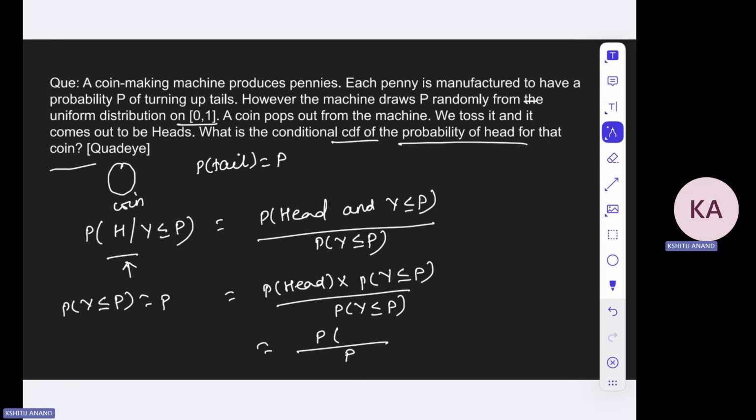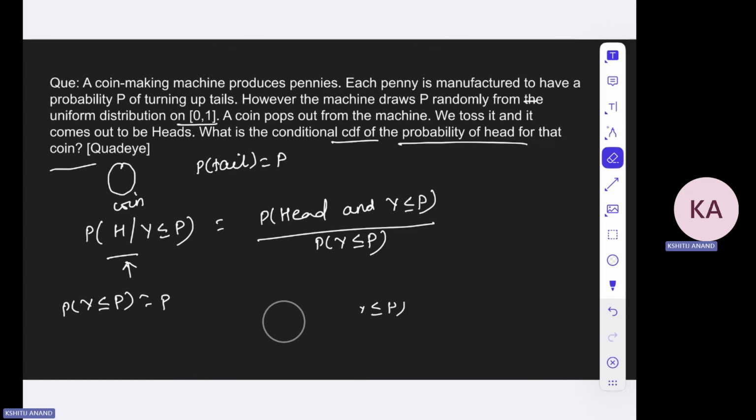Just a minute. So we have done a big mistake over here. This won't be multiplication, because obviously if you are drawing P, this head particularly is dependent upon your P, right? So you will be finding it using joint probability distribution. Kind of understand it like this: you are getting P from the uniform distribution, and then you are getting the probability of head, right?